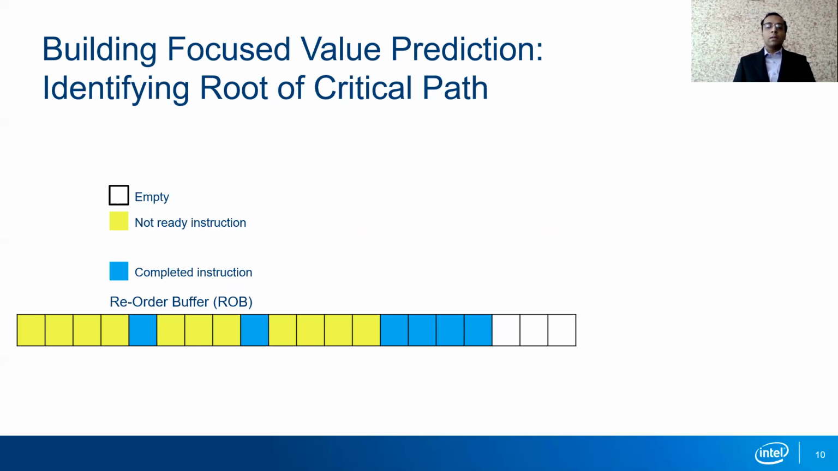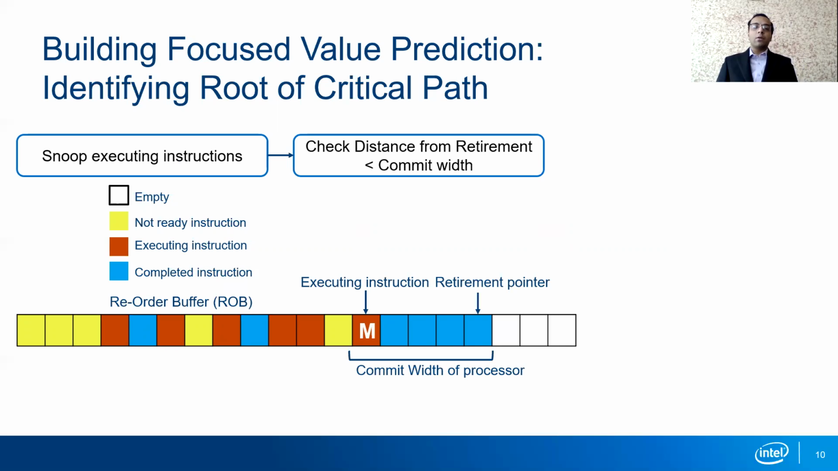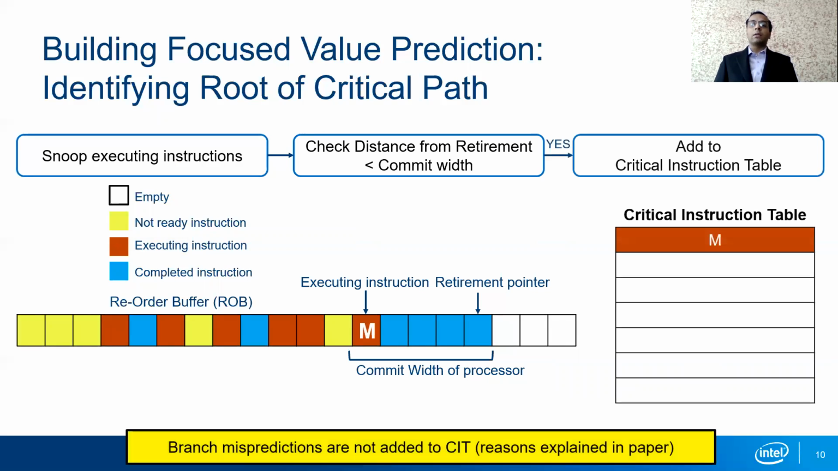Consider the snapshot of the reorder buffer shown below. The slots in blue show instructions which have completed execution. The slots in red show instructions which are under execution, and the slots in yellow have not yet begun execution. We snoop all instructions which are undergoing execution, and for each instruction which is executing, we check whether its distance from the retirement pointer is less than the commit width of the processor. For instance, in the figure, instruction M is executing and its distance from the retirement pointer is less than the commit width of the processor. Such an instruction will stall retirement and therefore is critical for performance and is added to the critical instruction table.